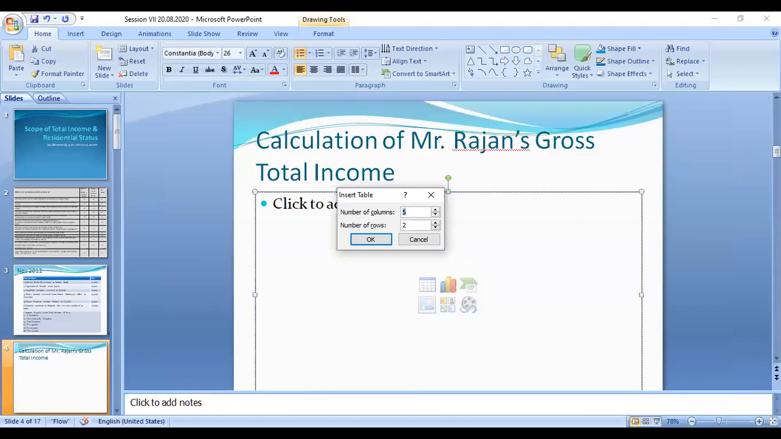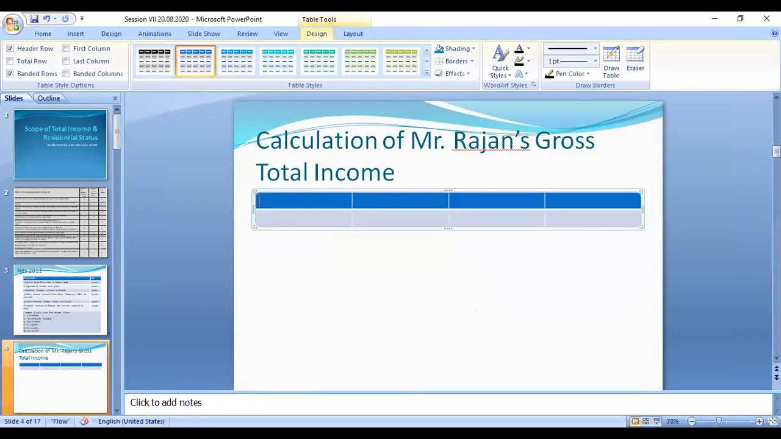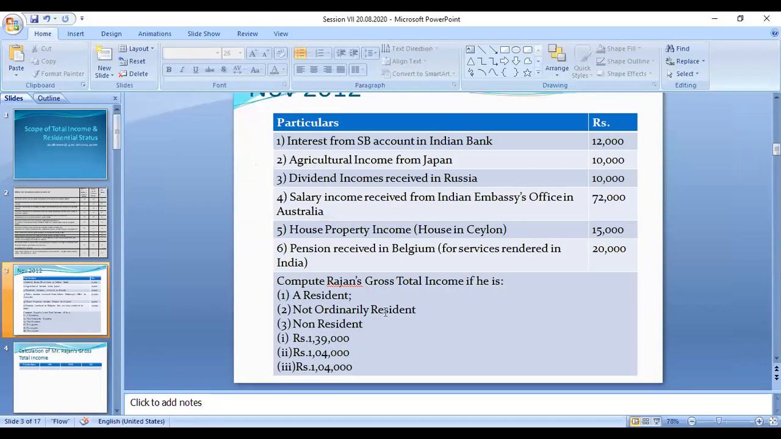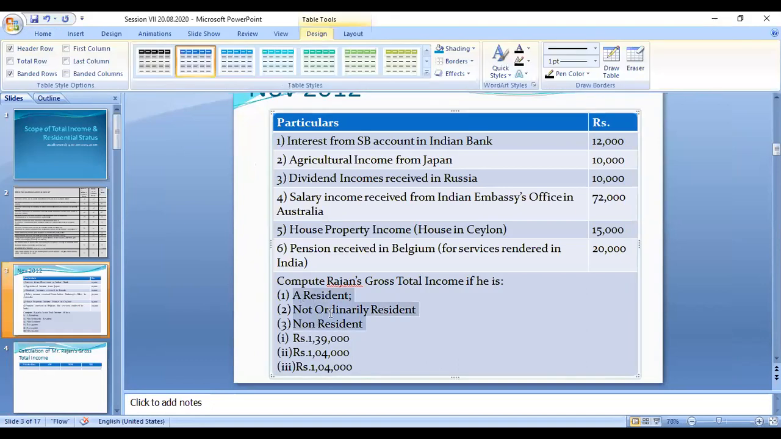Make 4 columns: 3 amount columns and 1 particulars column. The first is the particulars. Then ordinary resident, OR, not ordinary resident, NOR, and non-resident, NR. They are asking for the 3 categories of residential status, so you have to write these three: resident, not ordinarily resident, and non-resident.